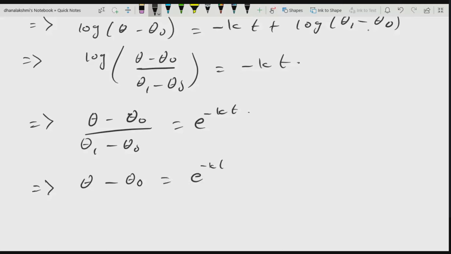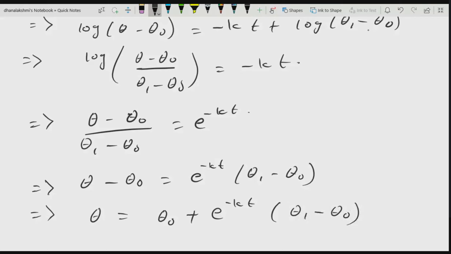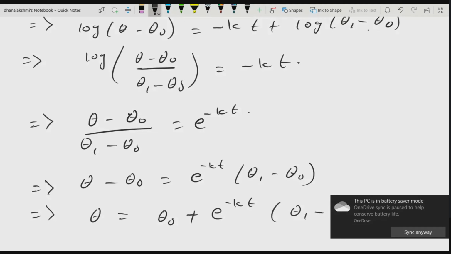Can I do all these things? So now my solution will be theta is equal to theta naught plus e to the power minus kt into (theta 1 minus theta naught). I have obtained this by assuming at t is equal to 0, initially the temperature is theta 1. So depending upon the given question, you will get your constant value.